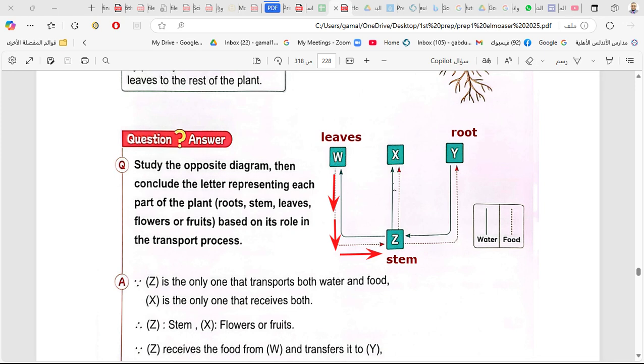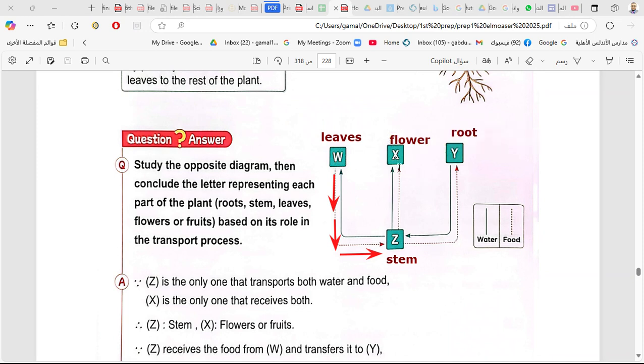I don't know. X maybe leaves. Maybe flowers. Okay. It may be a flower.